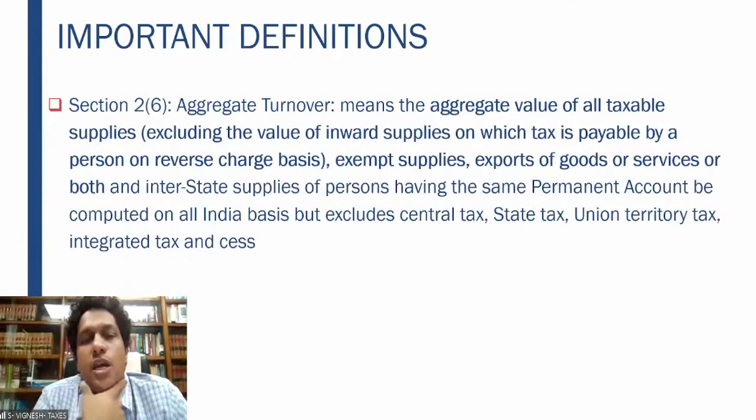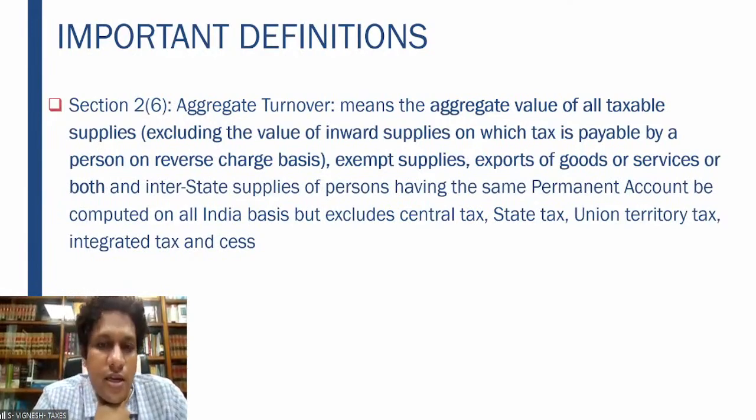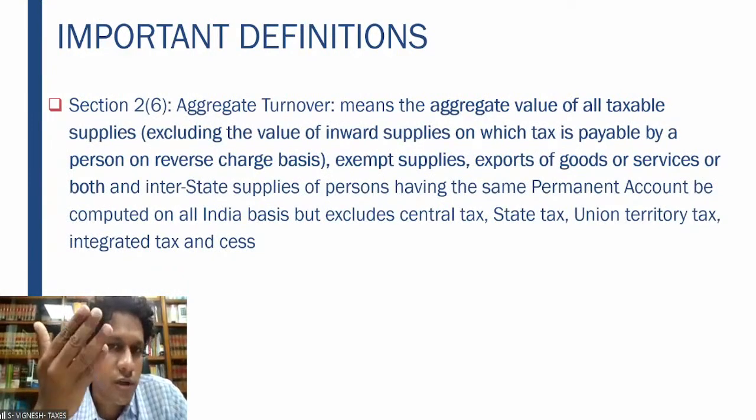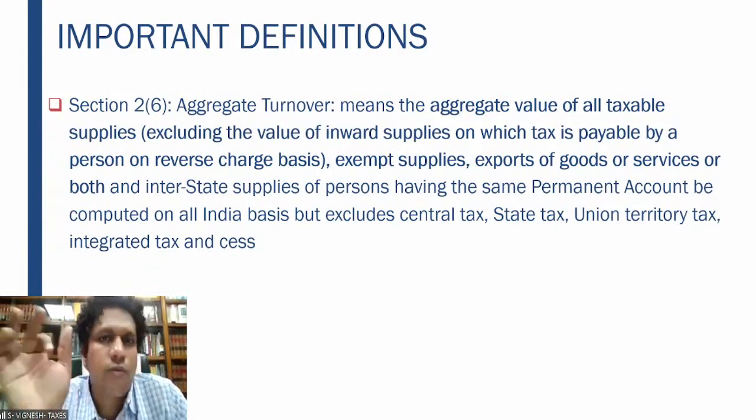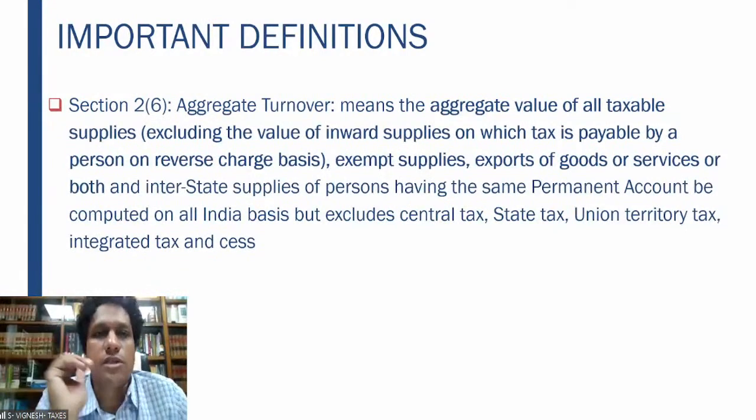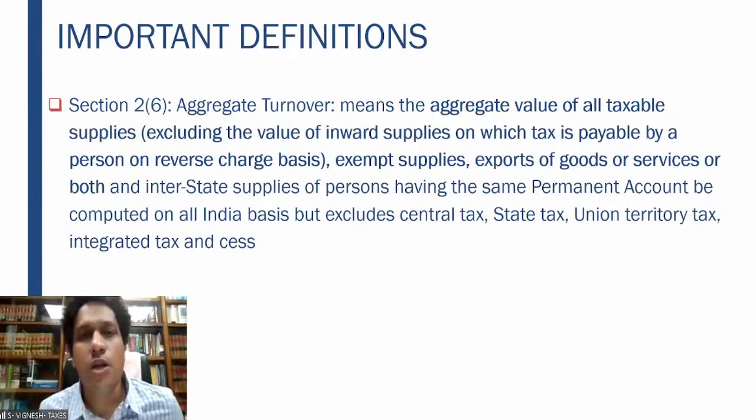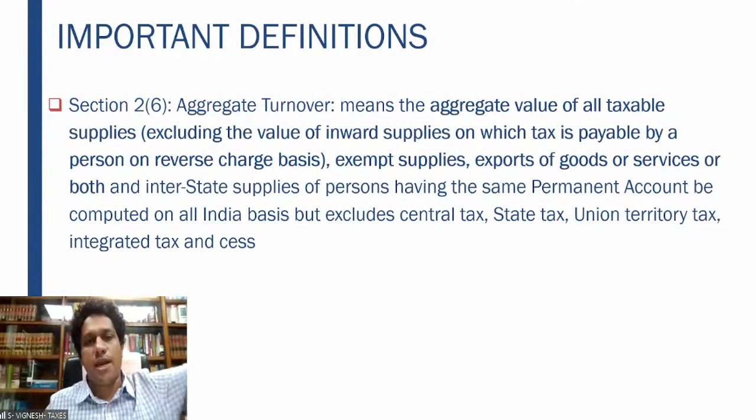That also has to be included in the definition of aggregate turnover, but it excludes the central tax, state tax, union territory tax. Of course, when you are calculating the turnover, you should not include the GST that you are charging. You have to only include the turnover, right? So this is the definition of aggregate turnover. Now let us come to what is written in the bracket.